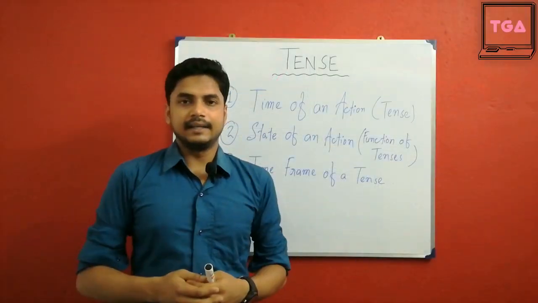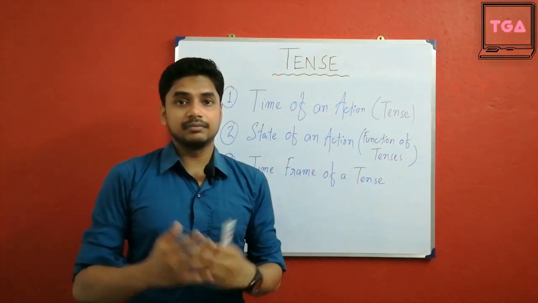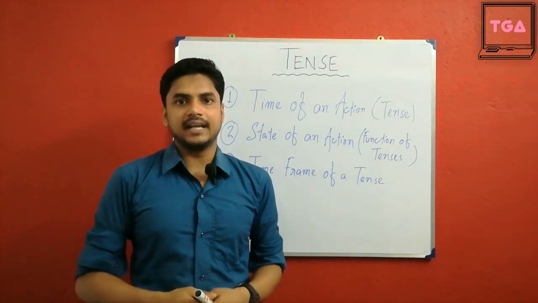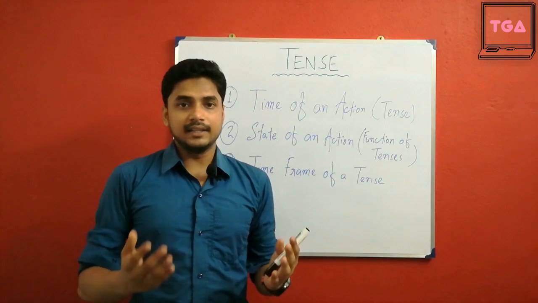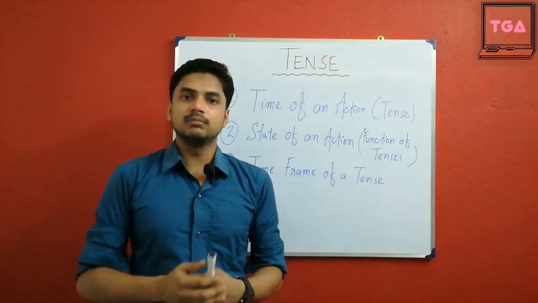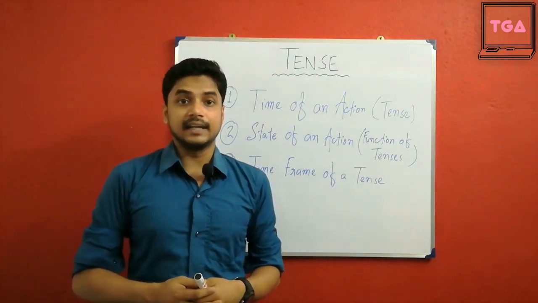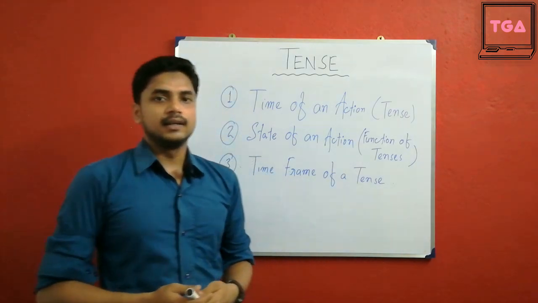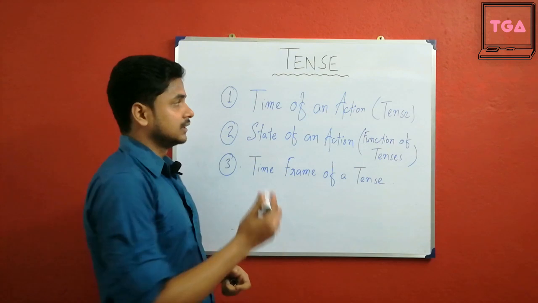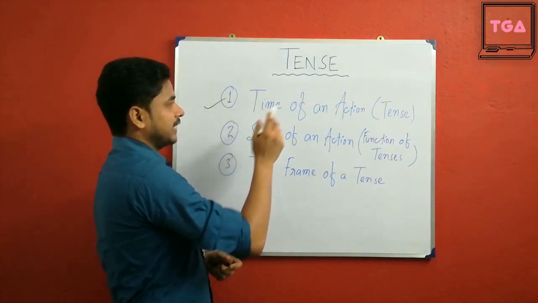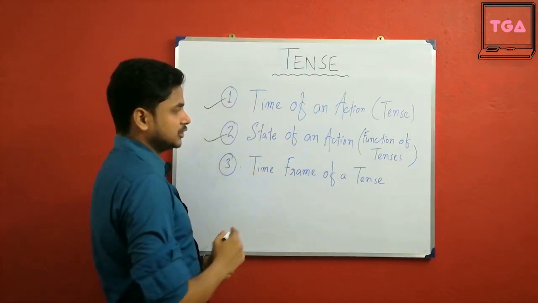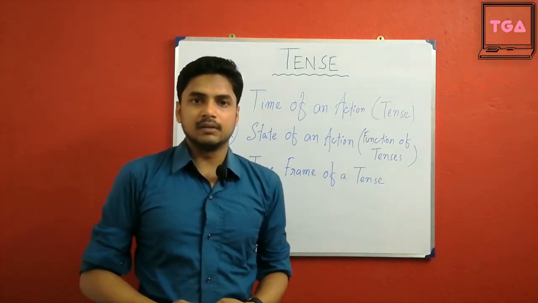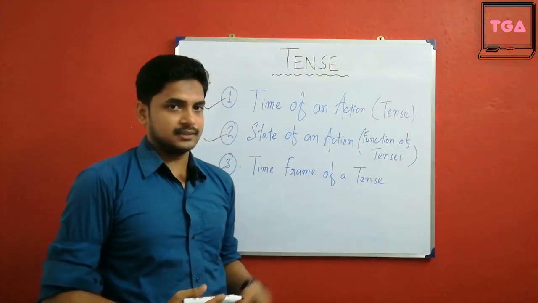So guys, a tense may be defined as that form of a verb which indicates the time and the state of an action. I repeat, a tense may be defined as that form of the verb which indicates the time and the state of an action. Well, in this manner, the verb may refer to these three things: time of an action, state of an action, and time frame of a tense. Let's check out a bit of details about these three things.